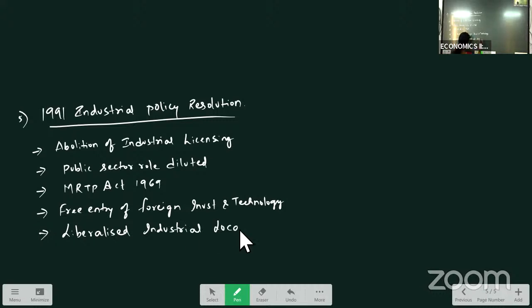Liberalized industrial location policy. So they can locate in any area except where the population is more than 1 million.